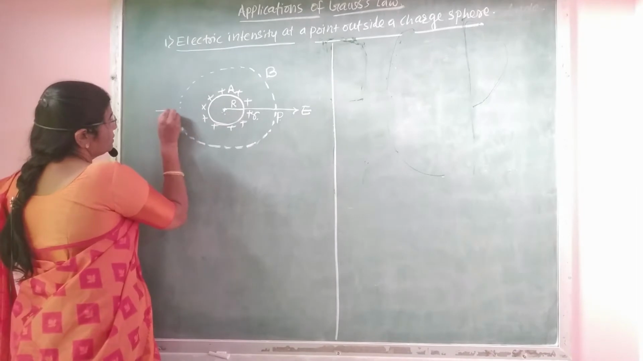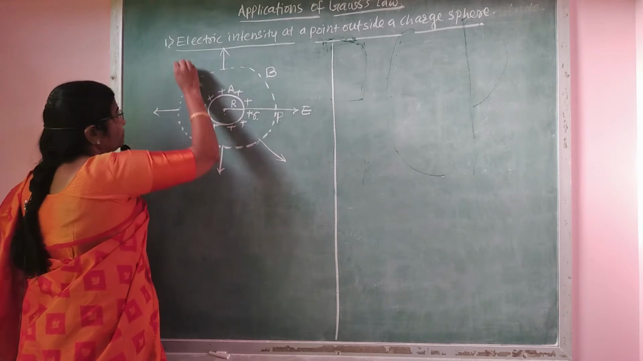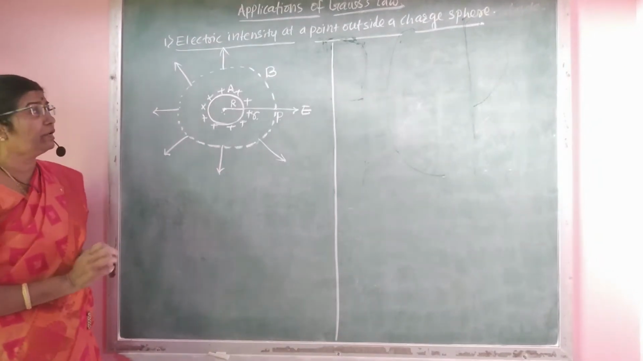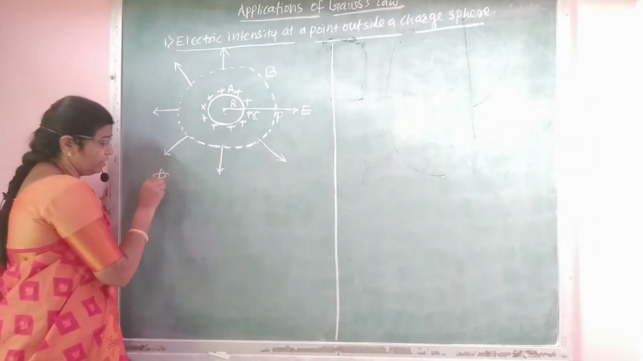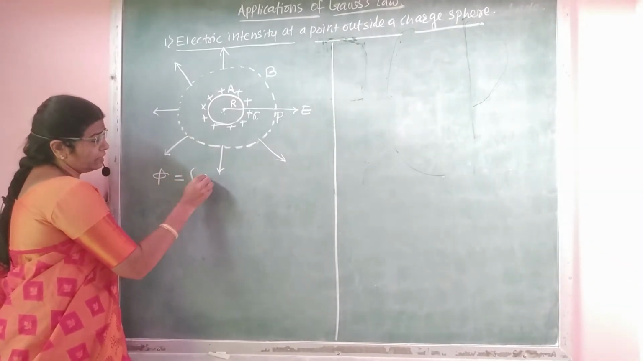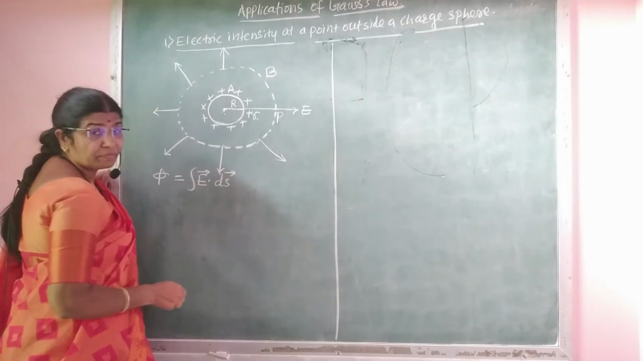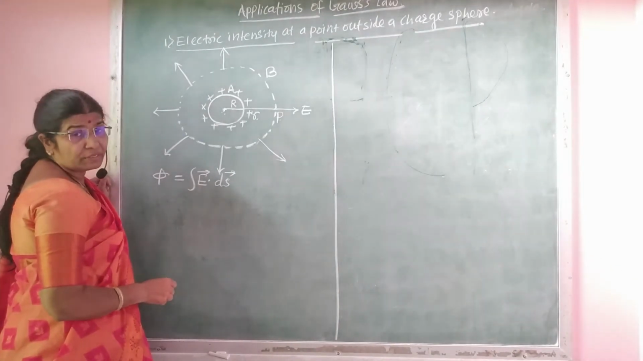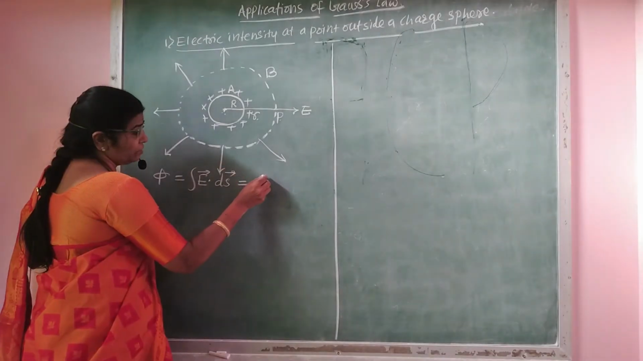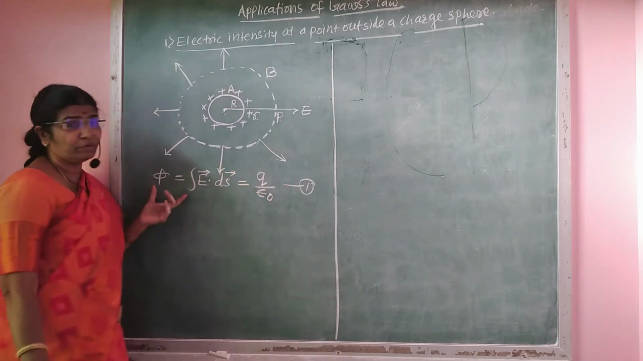The electric intensity is everywhere perpendicular to the surface of sphere B. According to Gauss theorem, the electric flux through a closed surface, that is sphere B, is equal to the integral of electric intensity dot product with the surface area of sphere B, that is equal to the net charge enclosed by that surface divided by epsilon 0. According to Gauss theorem, we have to write this.